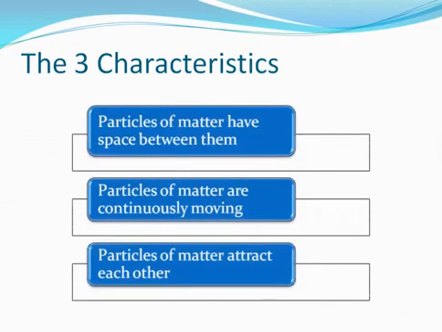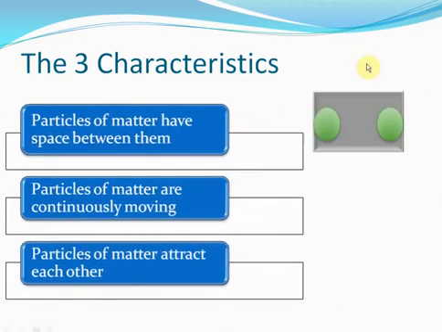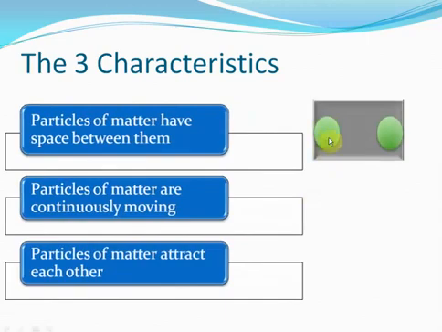Matter particles in general have three very important characteristics that you have to remember. The first one is that the particles of matter have space between them. You can see this is a particle of matter and this is a particle of matter, and there is space between these two particles. Sometimes it may seem that the particles of matter in a solid don't have any space between them, isn't it? After all, when you look at your keyboard or your computer or your table, you can see that the particles of matter definitely aren't spaced out. However, there is some space between the particles.